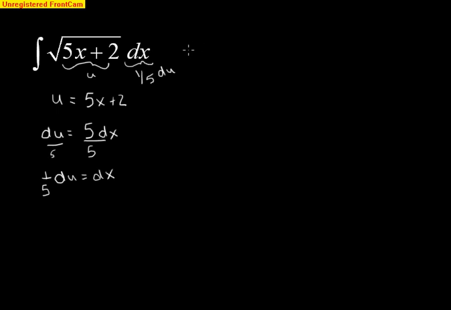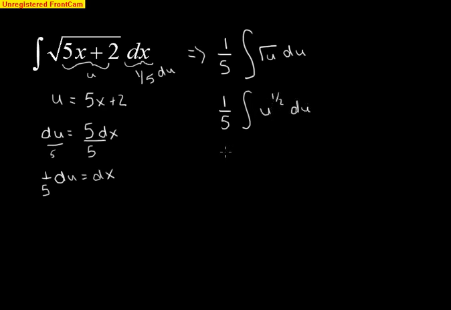And as we know from one of the properties of integration, that any constant we have, if we want to, can be pulled out front. So I'll have 1/5 the integral square root of u du. And as we did in our last example, I'm going to have to rewrite this as 1/5 the integral u to the 1/2 du. So I'll have 1/5 raised power by 1, so u to the 3/2 times 2/3, and then plus c.